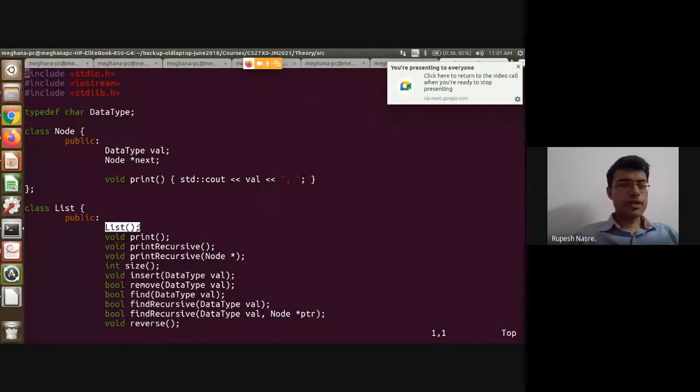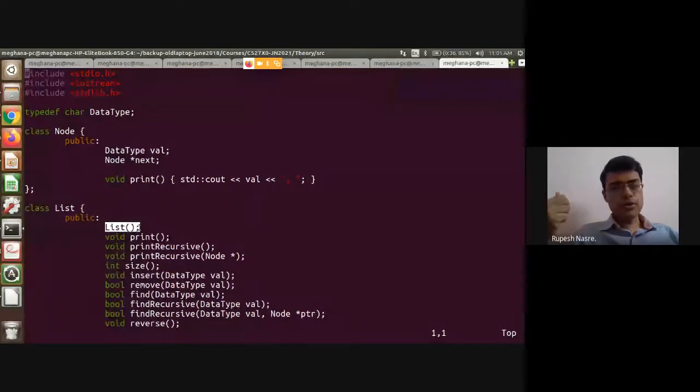But typically, if you have a linked list and you are not deallocating memory, at the end of the program, of course, it is going to get deleted. But when you are writing a program for a larger code base, you are expected to deallocate memory as soon as that list variable goes out of scope.